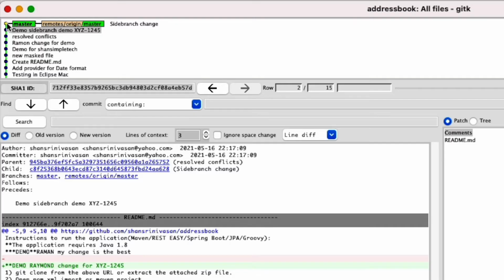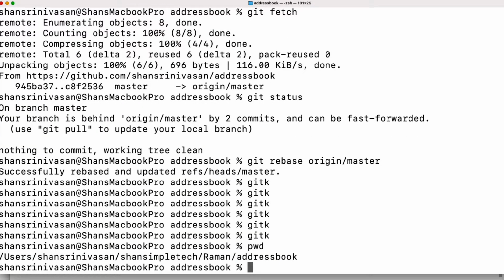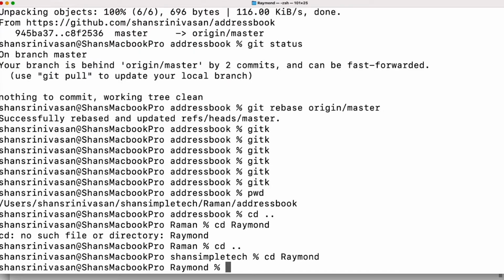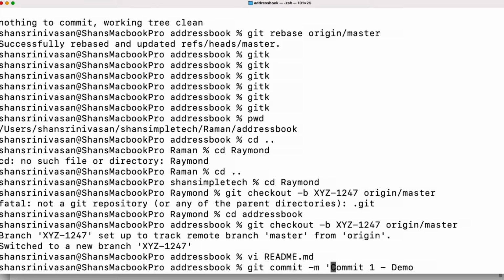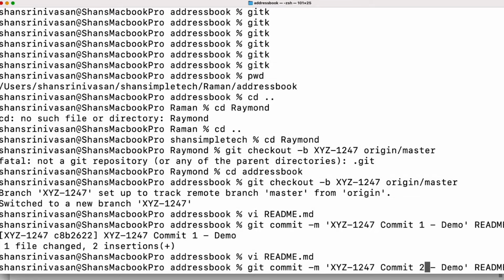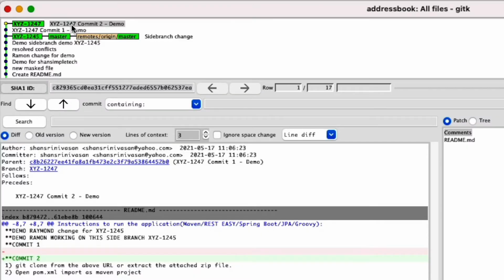So let's try out git merge here, okay? And let's see, now Raymond is working on XYZ1247. Currently we are in Raman, right? Let's go to Raymond. Now Raymond is creating a new branch. Say he makes quickly 2 commits. It's also good practice to add a ticket number in your commit. I have commit 1 and commit 2.